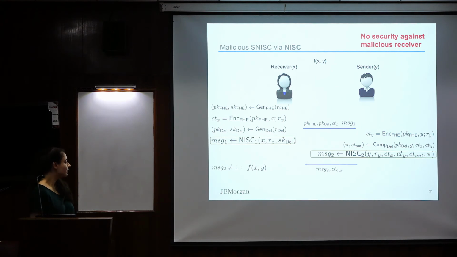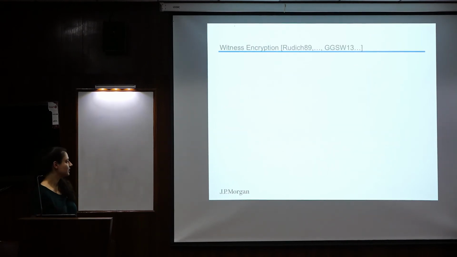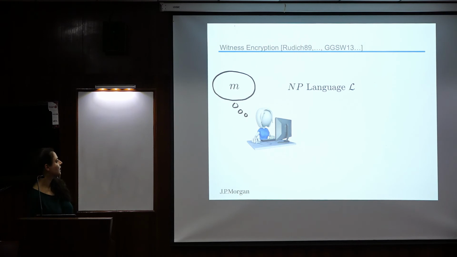Okay, so we need some form of witness encryption or conditional disclosure of secrets to do that. So just for those of you that don't know what witness encryption is, but I assume most of you know, I'll go very quickly over it. With witness encryption, we encrypt with respect to some language and some statement. So let's say a user has some input M, then she's encrypting based on some statement X of this language.